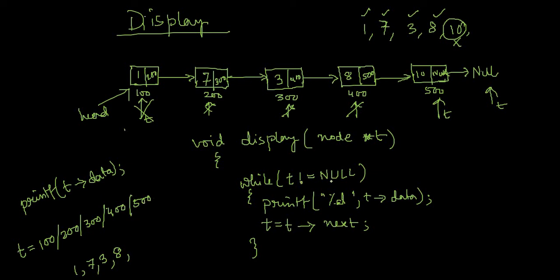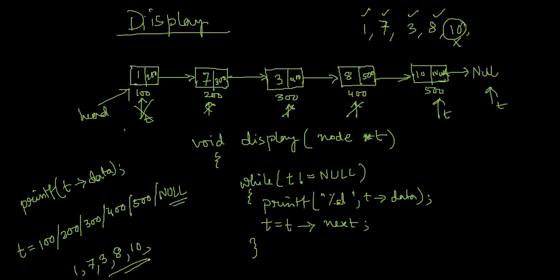And 500 is not null again. That means data of 500 will get printed, that is 10. And then t equal to t next. It means 500 next. 500 next means null. In the next part of the 500 address, we have null. So now t will contain null. And t not equal to null will become false. Since it is false, the loop will not continue. I don't need to continue because I have printed every data.